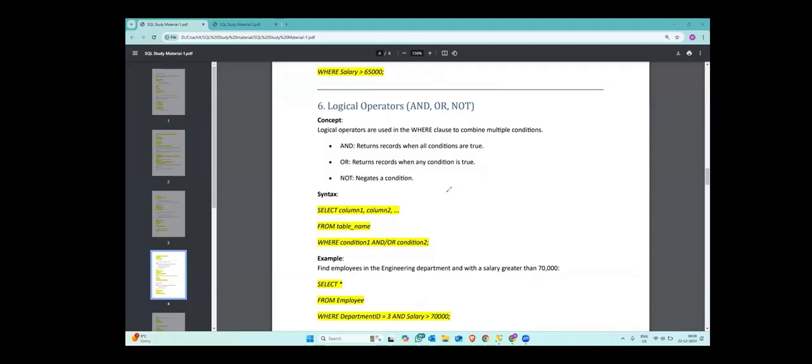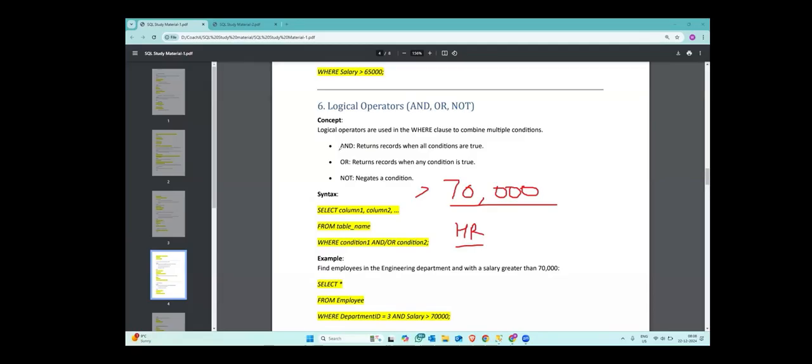When we use a where clause, we give the condition, like where salary is greater than 70,000, where ID is equal to 3. Logical operators are there to combine multiple conditions. Like salary should be greater than 70,000 and department should be HR. Here we have two conditions.